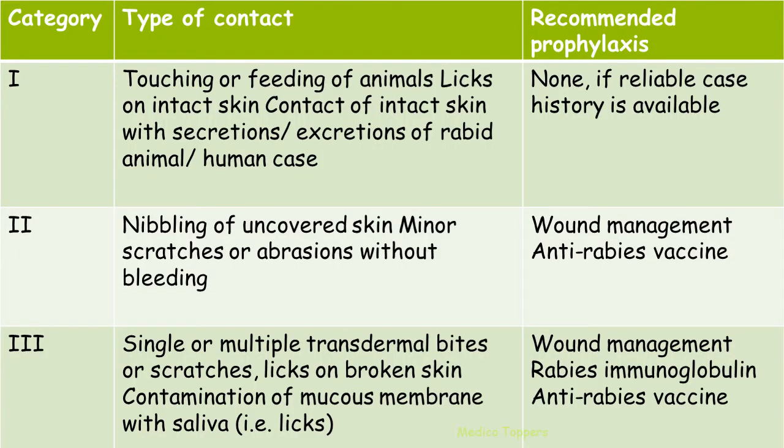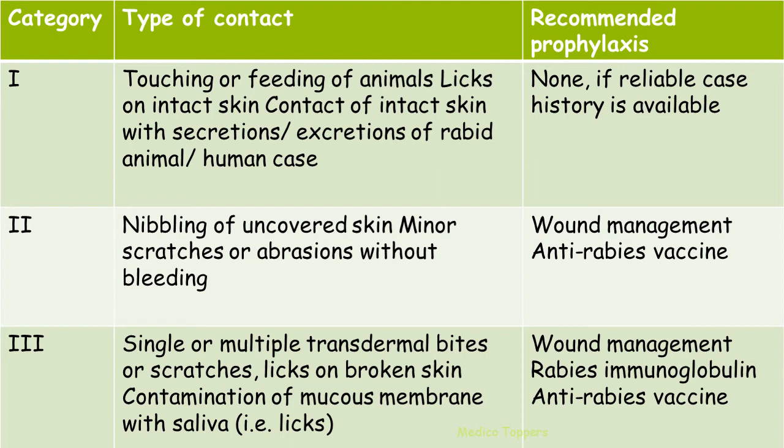And regarding the type of contact, so category 1, if there is only touching or feeding of animals, licks on intact skin, contact of intact skin with secretions or excretions of rabid animal or human case, then there is no need for any prophylaxis.